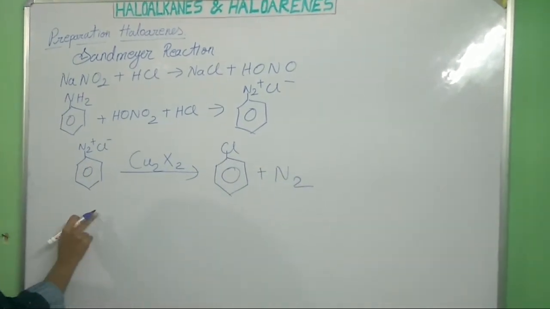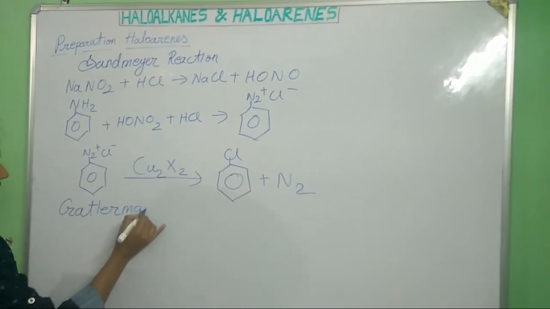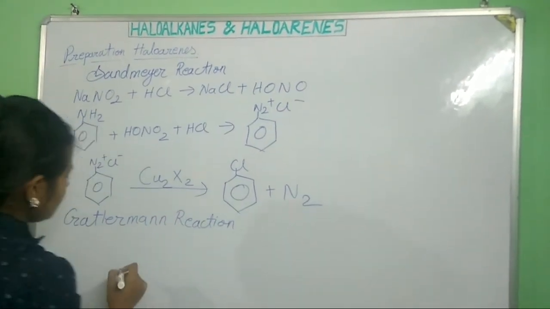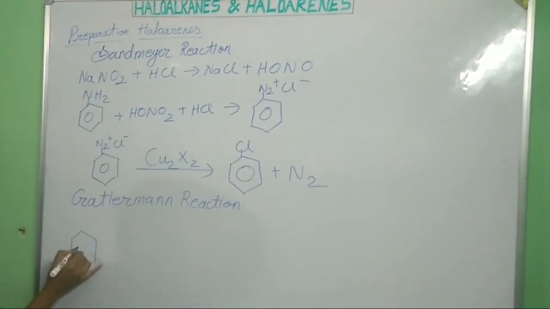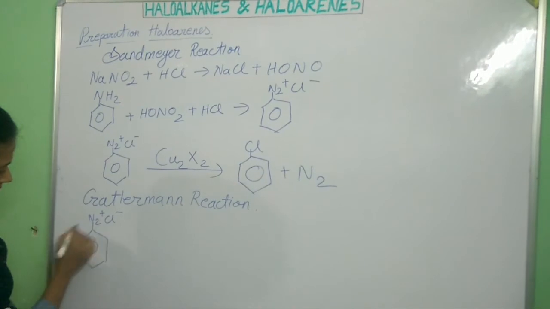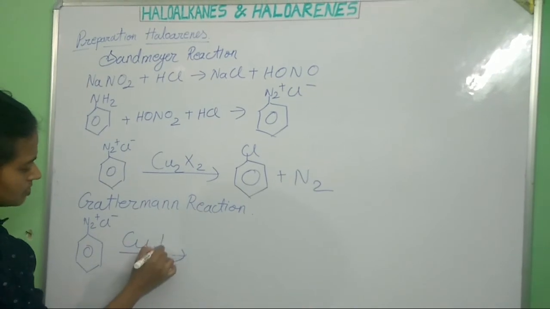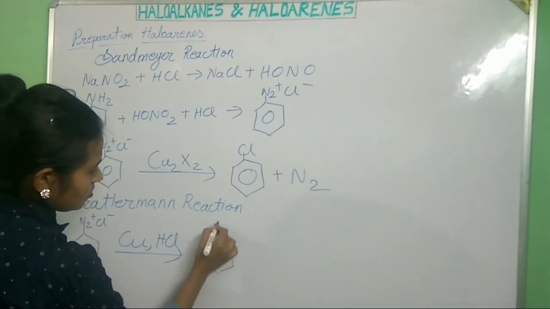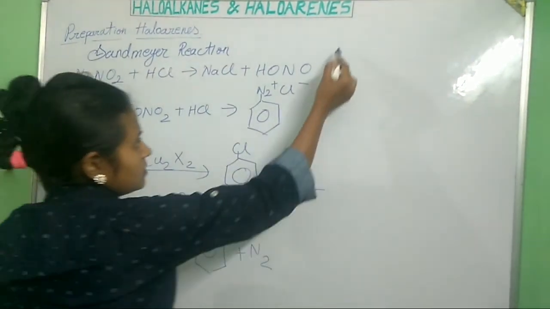And now there is another reaction related to this, the Gattermann reaction. In the Gattermann reaction, we again take diazonium chloride, and we take copper powder in the presence of HCl, and we again get chloroarene plus nitrogen.